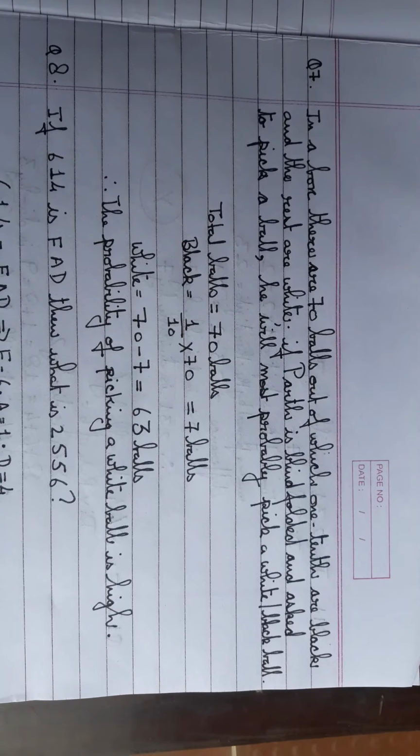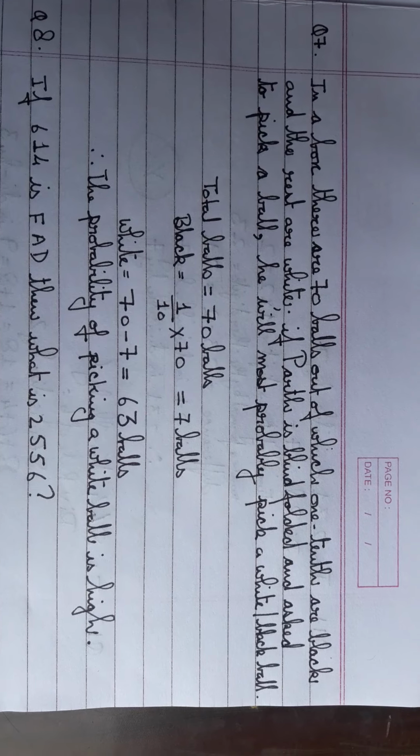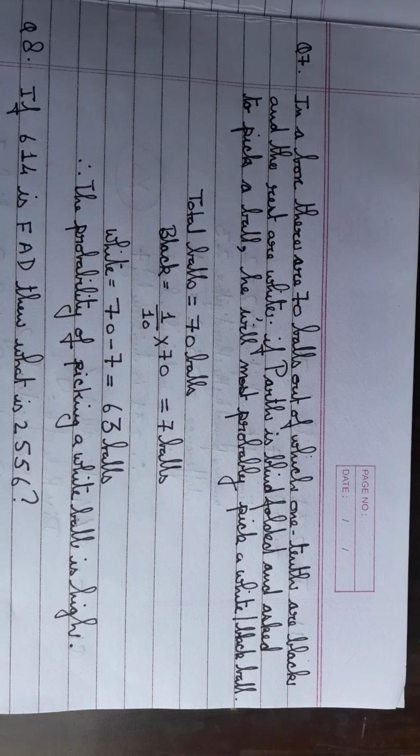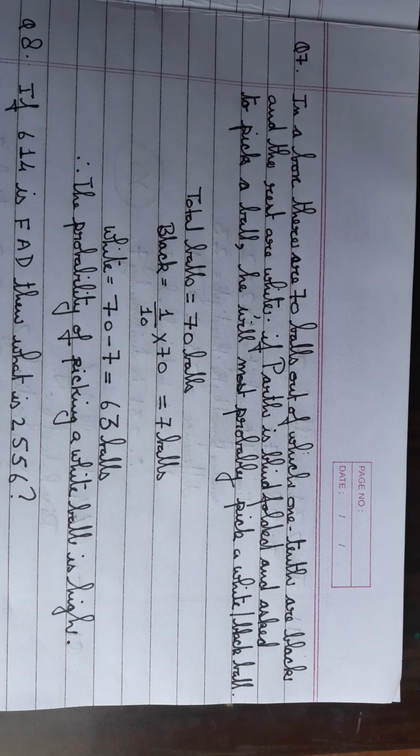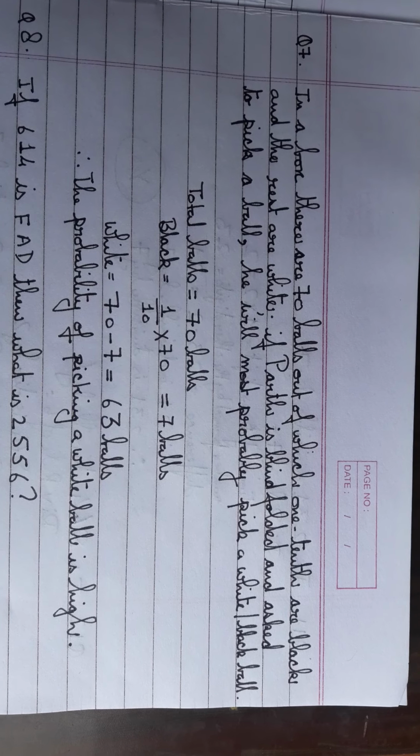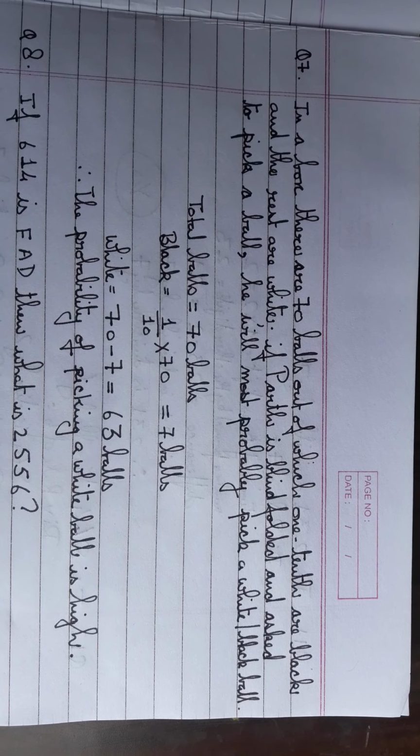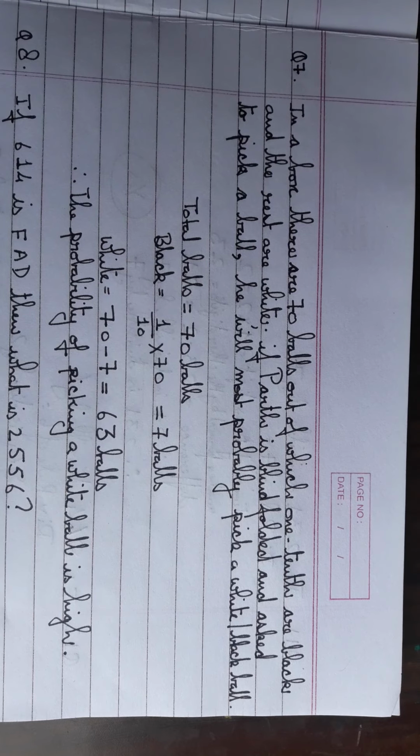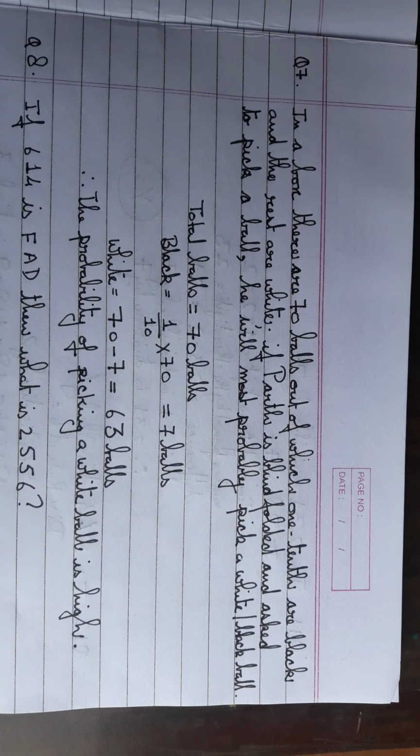So, the total balls that are there are 70. Black is 1/10, so 1/10 of 70 is 7 balls. So, white would be 70 minus 7, 63 balls. So, if you put a hand in blindfolded, the chance of getting one of the 63 white balls is more, right?